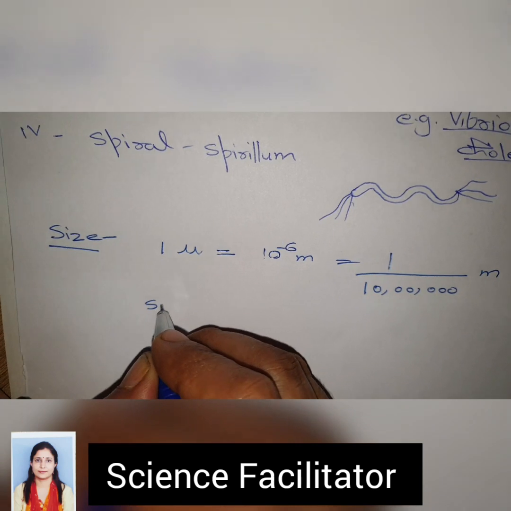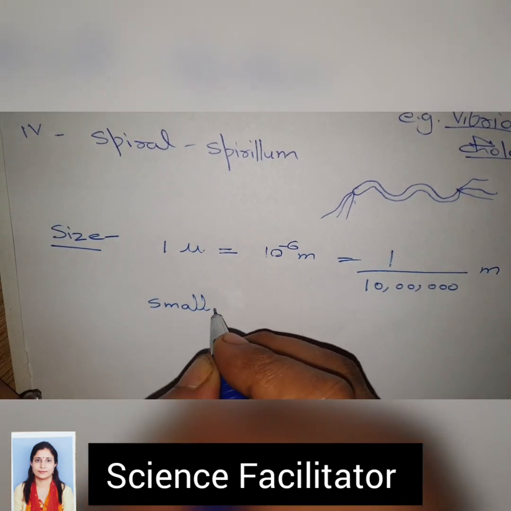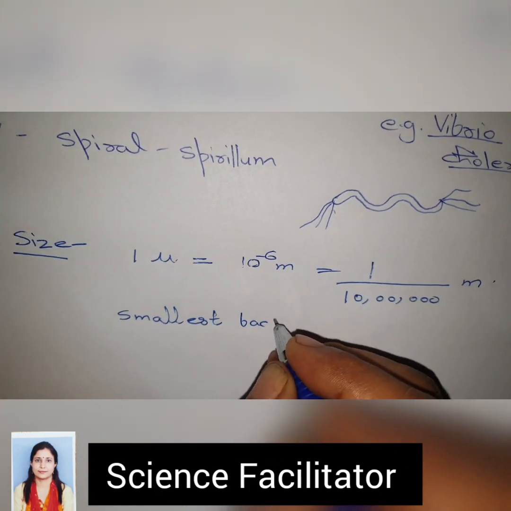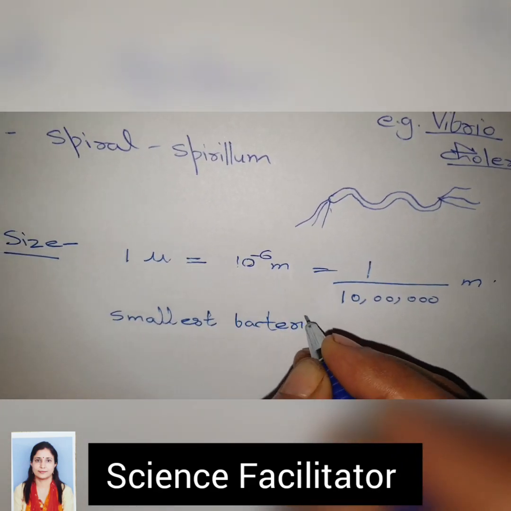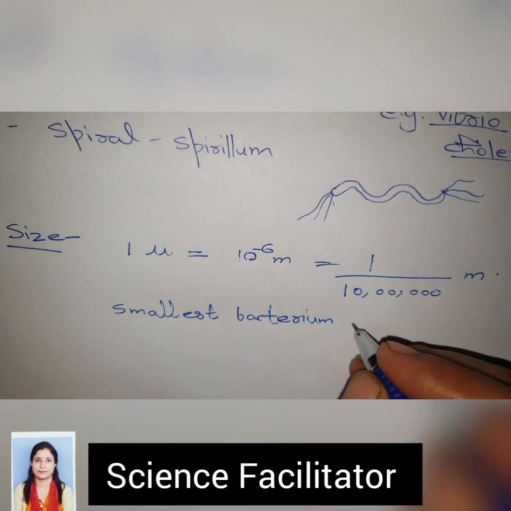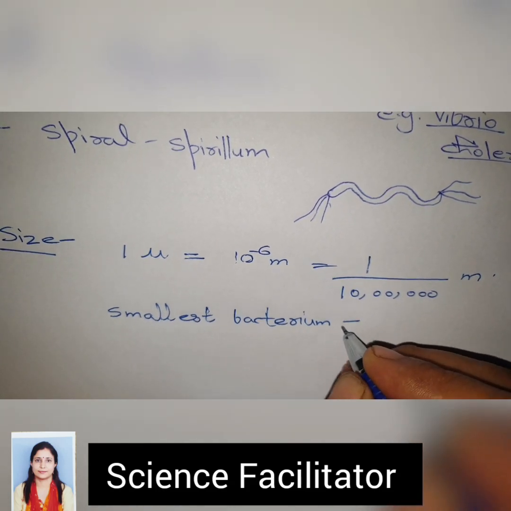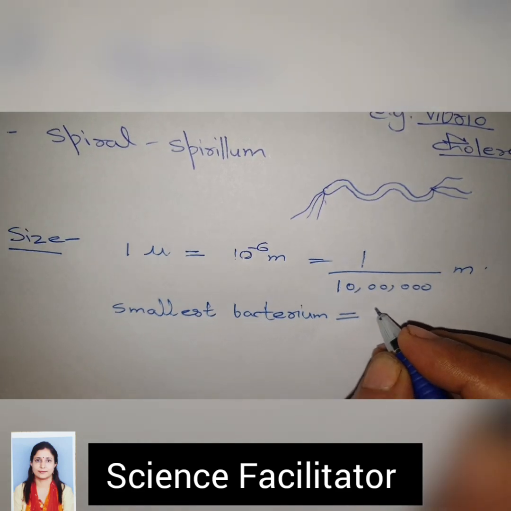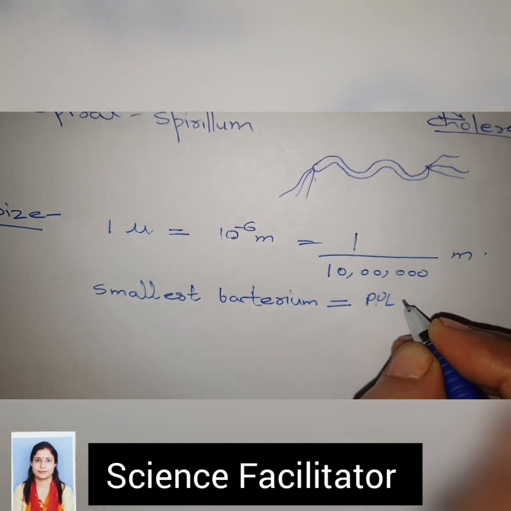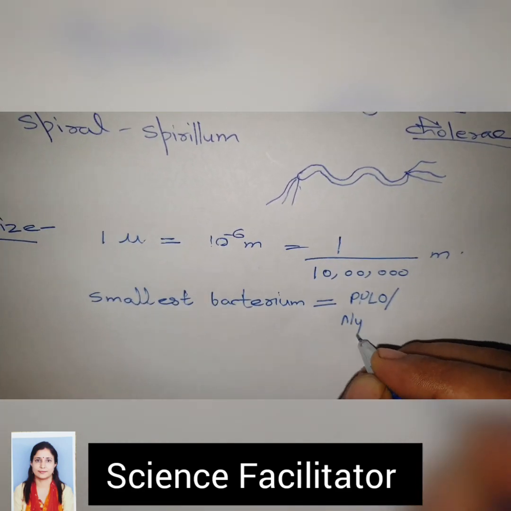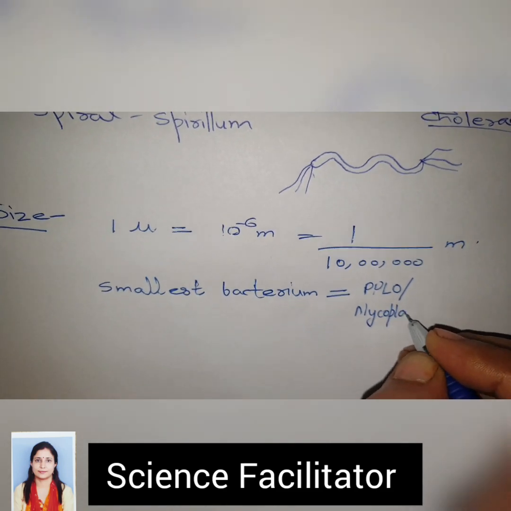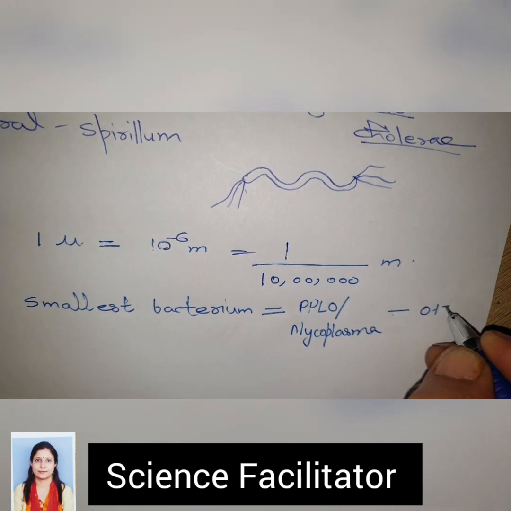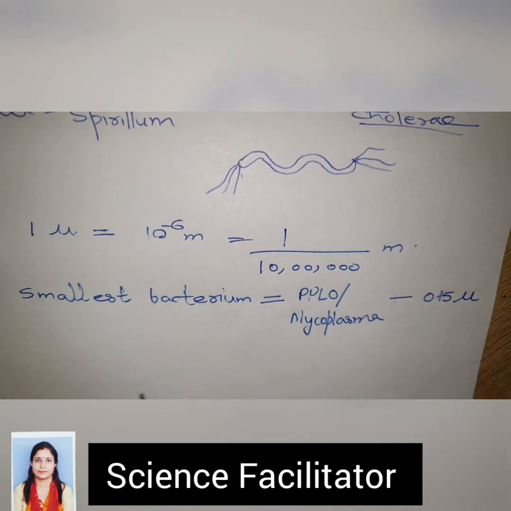Smallest bacterium is the PPLO or Mycoplasma. Its size is near about 0.15 micron or 0.15 micrometer. PPLO or Mycoplasma, we can say they belong to category of Mycoplasma, and their size is about 0.15 micron.